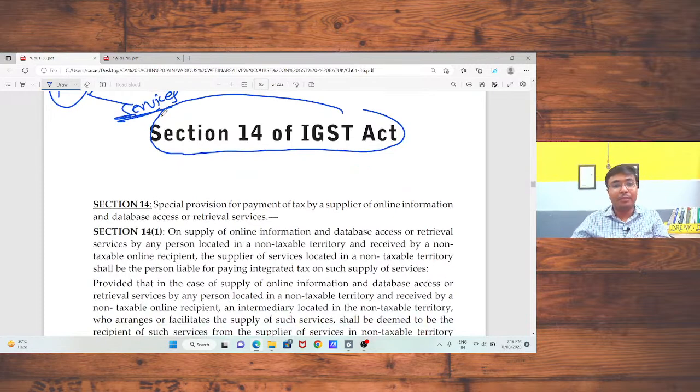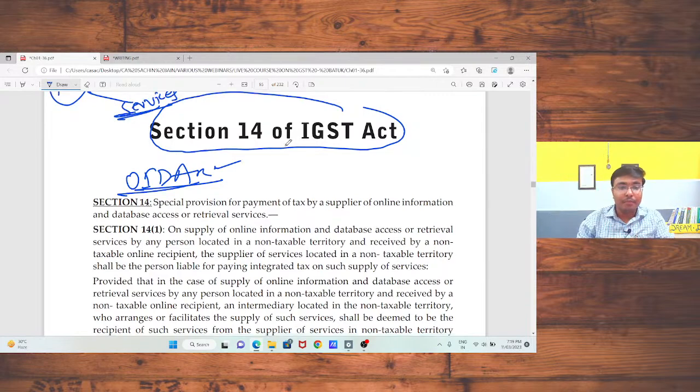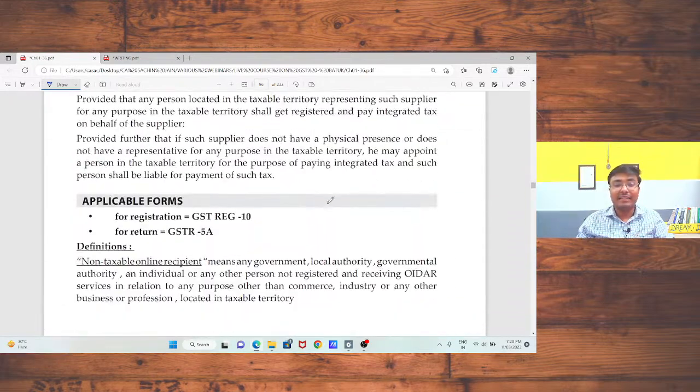Now, one specific provision is there: online information and data access and retrieval services, OIDAR services basically called. What is the taxability provision in case of OIDAR services? In case of OIDAR services, there is a special provision for payment of tax by the supplier of online information, database access and retrieval services.